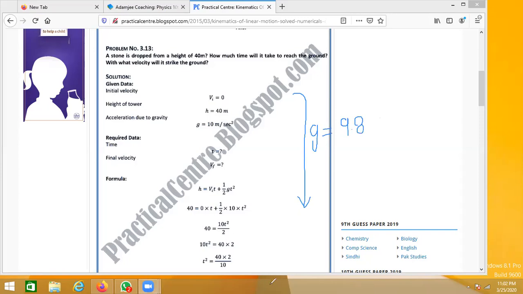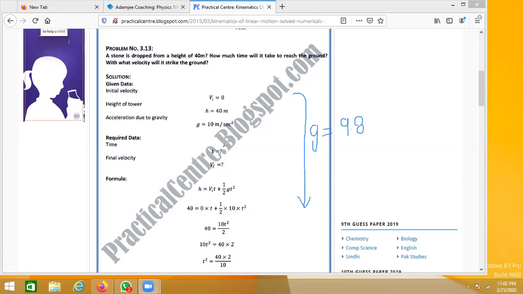And as they're saying, it has dropped from a height of 40 meters. So the height, or the depth, is given, which is 40 meters. They're asking how much time it will take to reach the ground, so we have to work out the time taken to reach the ground. Plus they are saying find the velocity with which it will strike the ground, so we have to find Vf as well.